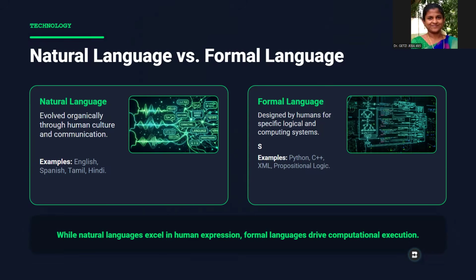So there is another concept. Spoken language is an example of natural language, written language, and sign language. So all these come under natural language. The other form is the formal language. The formal language is a language which has a particular logic. Example, your programming languages like Python, C++, and all those are formal languages. Your mathematical concepts are called formal languages.